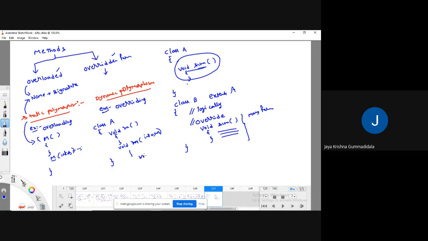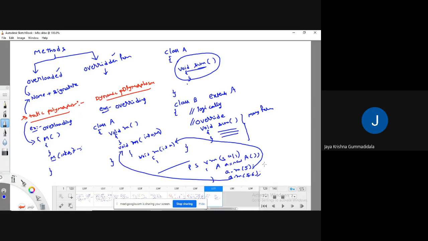and another method void m which accepts one single parameter. Guys, I will make a program driver and create an object: A a equal to new A. If I call a dot m of 5, can you decide on your own which method it is going to execute? It is going to execute this method. If I call a dot m of 5 comma 6, which method executes? The one accepting two parameters. If I write a dot m, which method executes? This method.